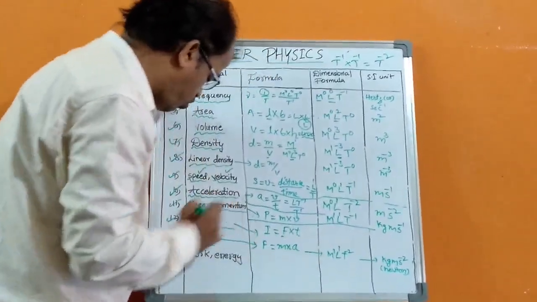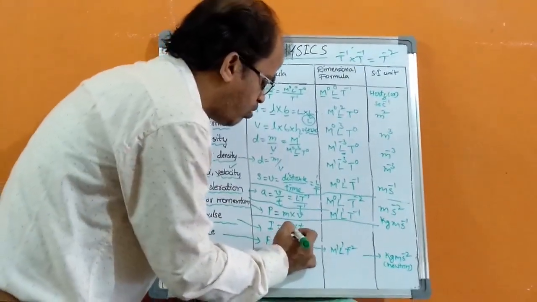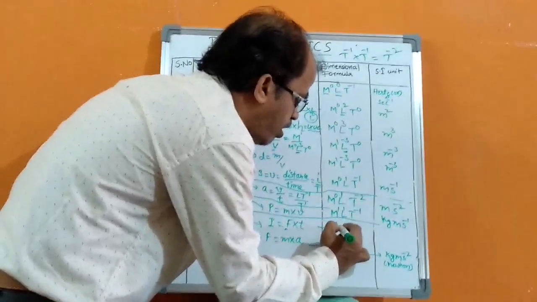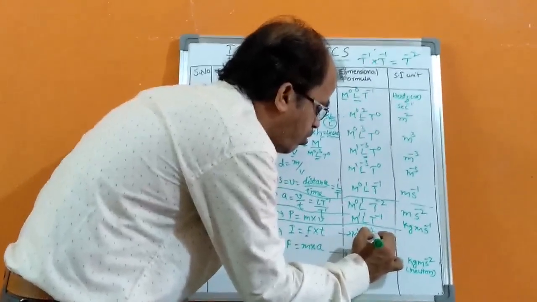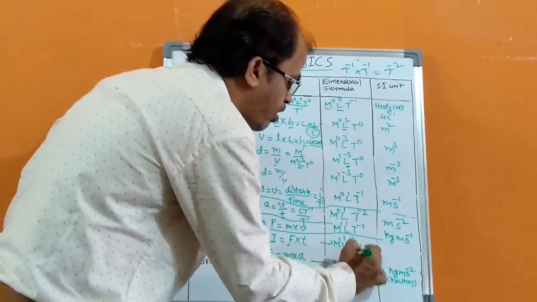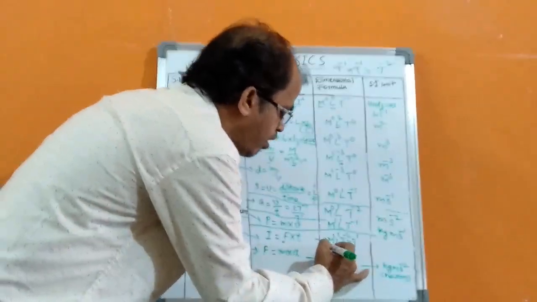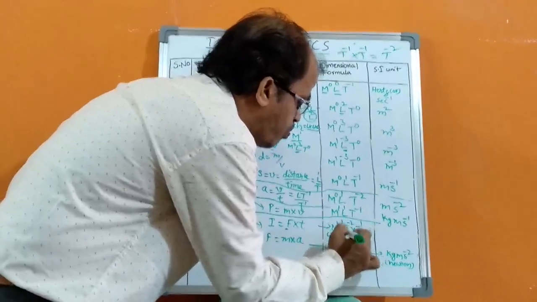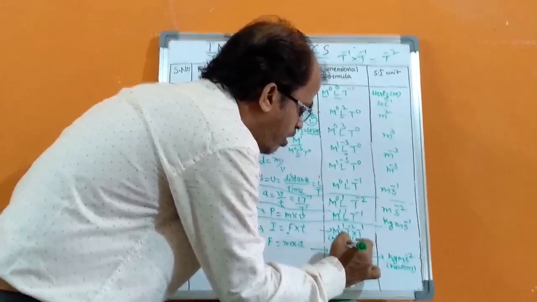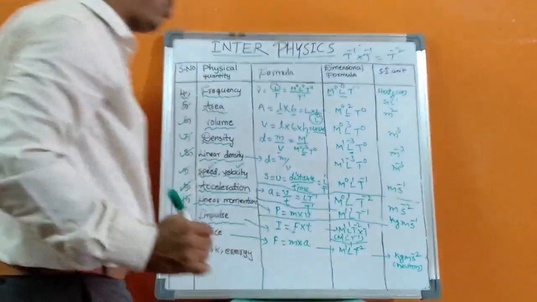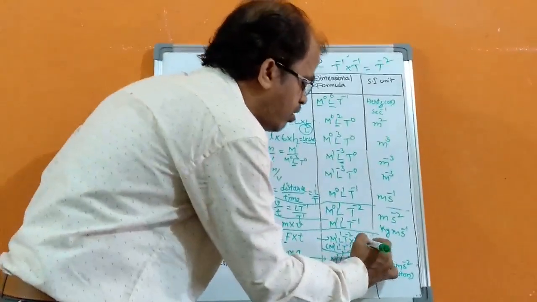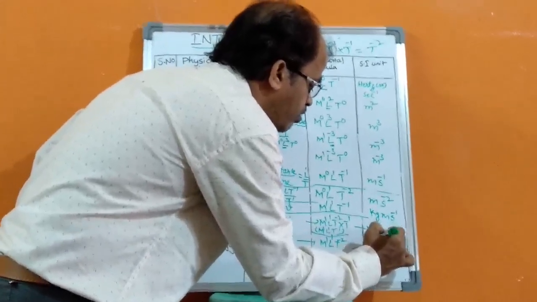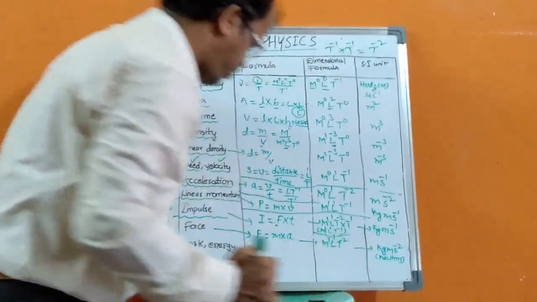Now we go to impulse. Impulse I equals F into T. We know the force dimensional formula, so substitute here. M power 1, L power 1, t power minus 2 is the force, into time, t power 1. From this we can write its dimensional formula: M power 1, L power 1, t power minus 2 plus 1, that is minus 1. So M power 1, L power 1, t power minus 1 is the dimensional formula for impulse. From this we can write its units: mass kilogram, length meter, time second power minus 1.